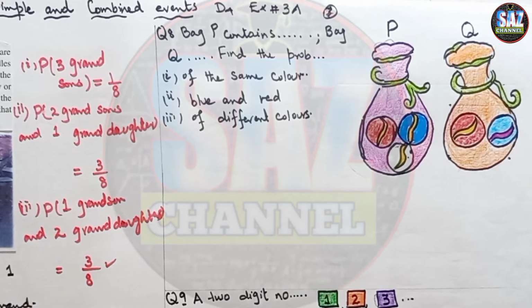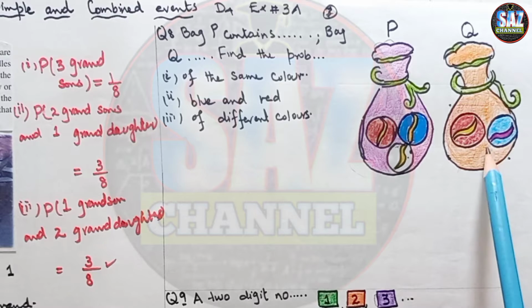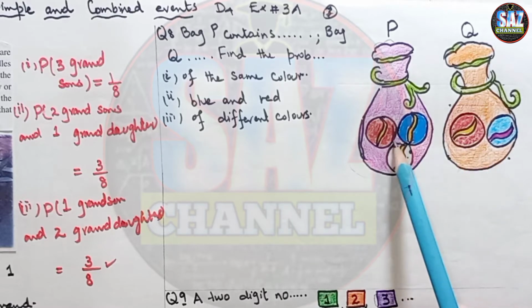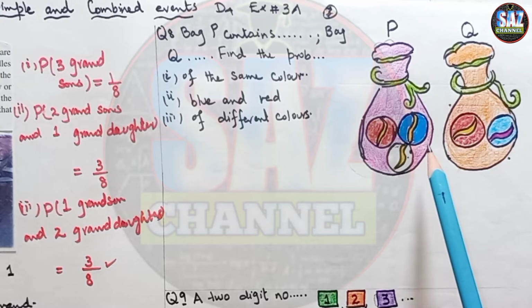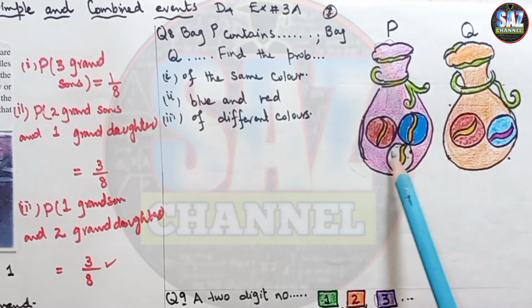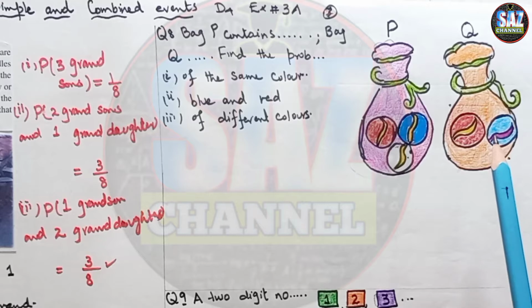The marbles are identical except for their colors. In both the bags, the marbles are of the same size, same structure, but their colors are different. A marble is picked up at random from both bags P and Q.